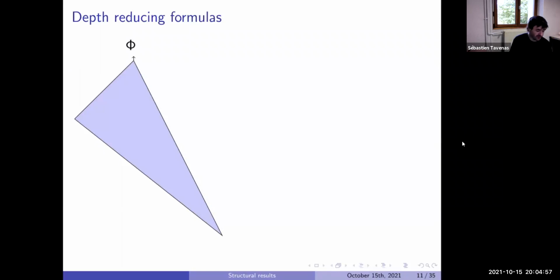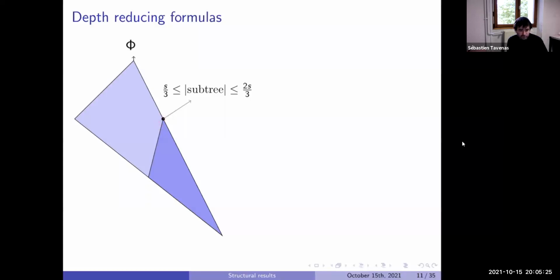So first, we want to try to reduce the depth of the formulas. Okay, so we have a formula. The idea is you can find a gate such that the subtree below it is of size between S to the 1/3 and S to the 2/3 of the total size. In particular, the remainder has complementary size. It's always possible to find such a gate.